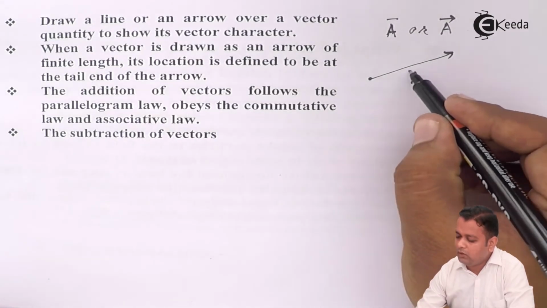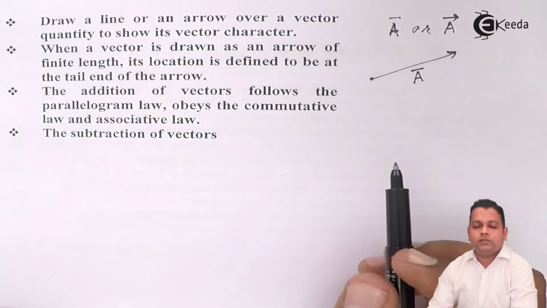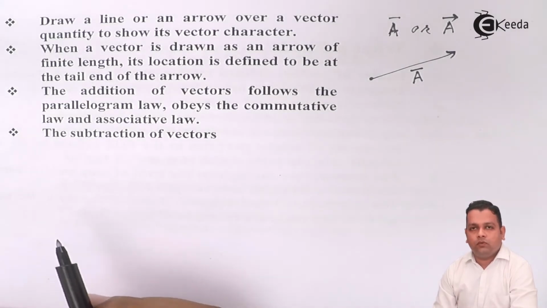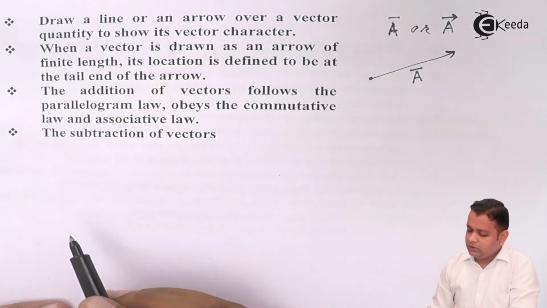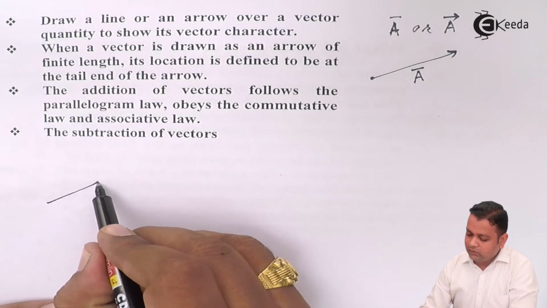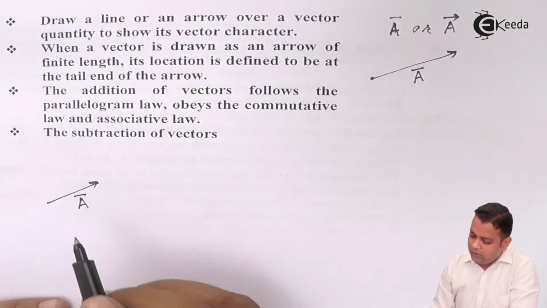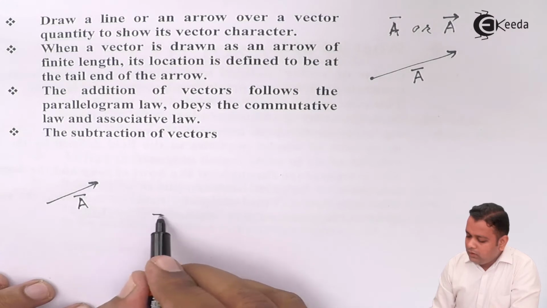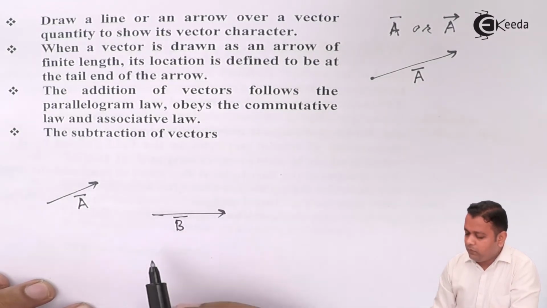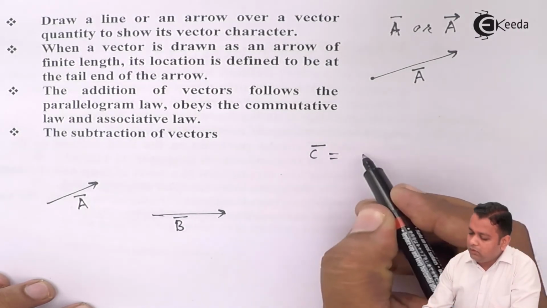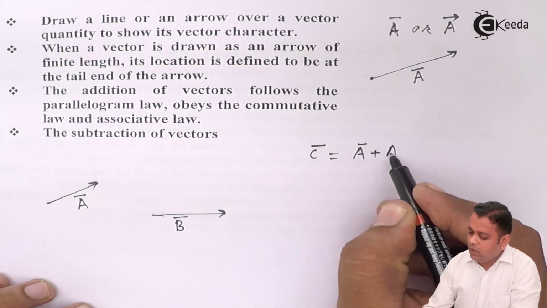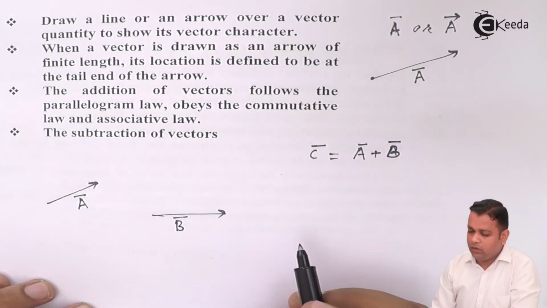This is vector A. Now, several operations can be done with respect to vectors like addition, subtraction, multiplication, division. Let us have a look at the addition of two vectors. In the space, if we have two vectors, capital A bar and capital B bar, we have to find the vector addition C bar, which will give you A bar plus B bar.